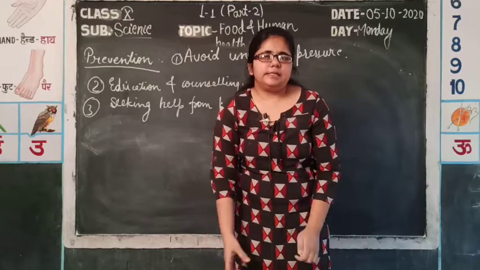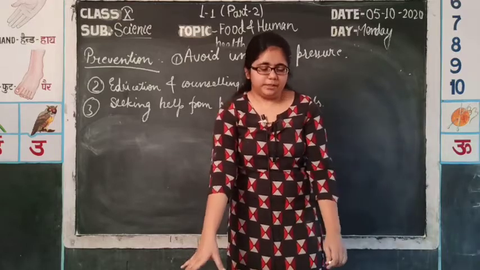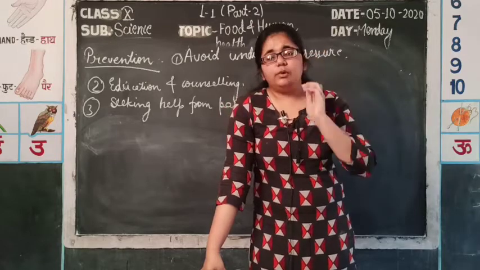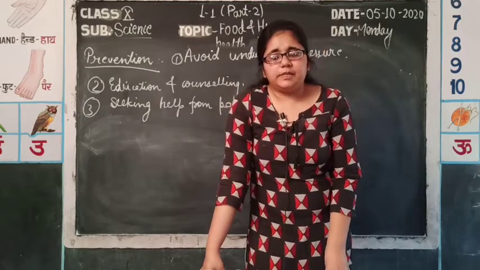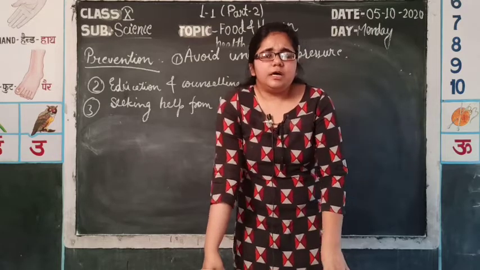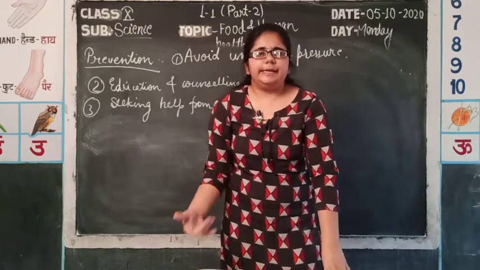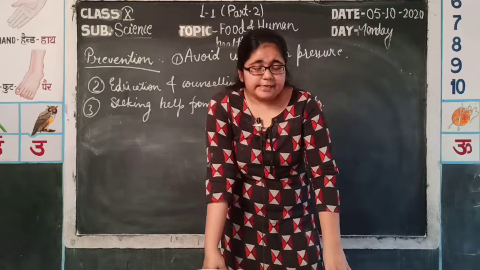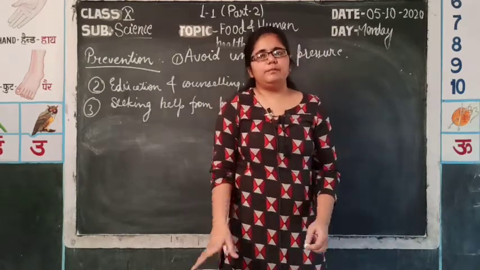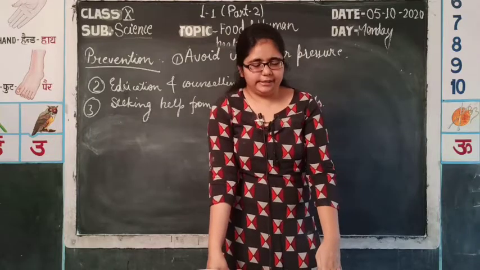Teachers, parents and friends of a particular person should take care of that person and look out for danger signs. That means a person taking drugs and alcohol will have changes in sleeping and eating time. So his lifestyle will change, his behavior will change, he will be more violent, aggressive and irritating.